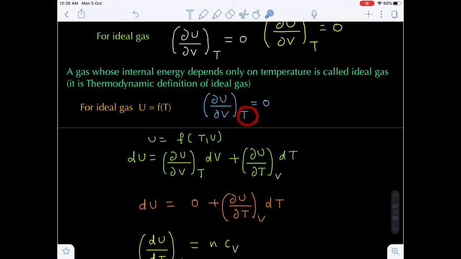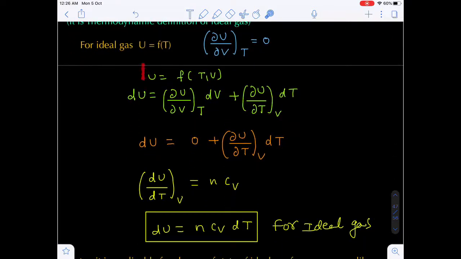The condition should be at constant temperature. Now here I am considering internal energy as a function of temperature and volume.